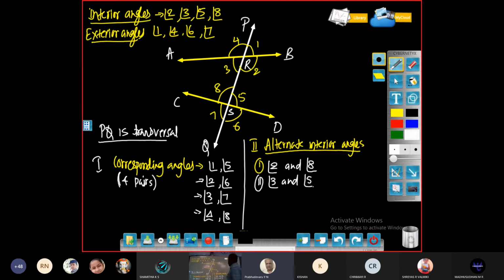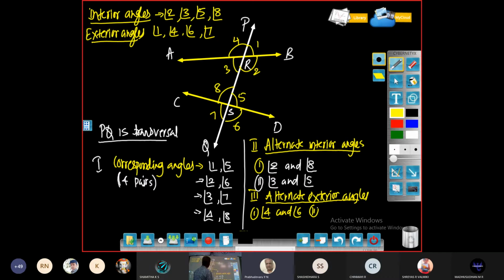We can find alternate exterior angles the same way, another third type, alternate exterior angles. They are 4 and 6 and 1 and 7. It should be in pairs. So what are the alternate exterior angles here? For angle 4, it is angle 6. First pair, 4 and 6. Second pair, 1 and 7. They are the pairs of exterior angles, alternate exterior angles.